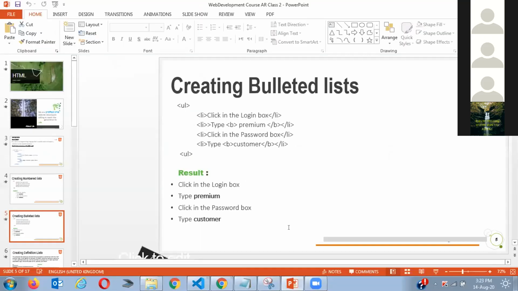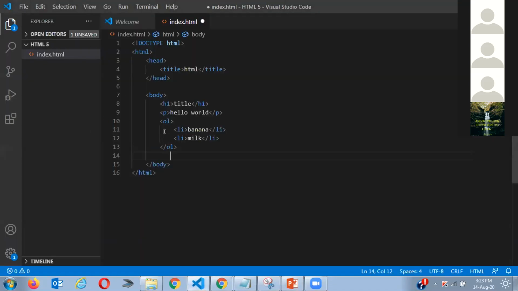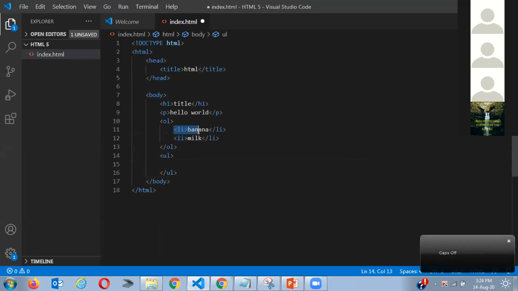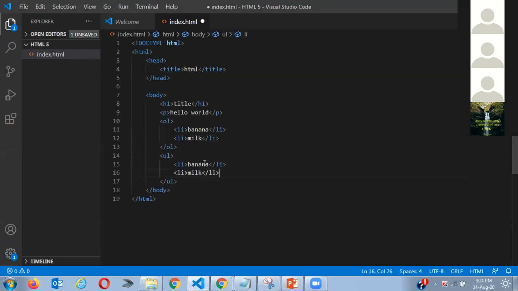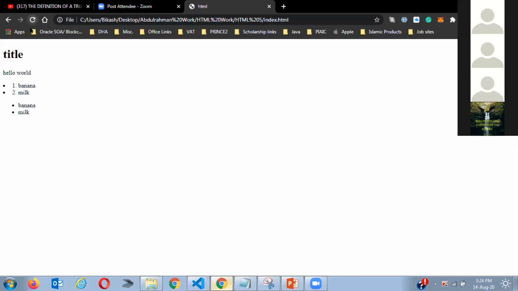So let me write. For that, we have to write UL instead of ordered list. We write UL. If I copy this thing here and save it, you see this is UL, and then I come here and it comes as this. You guys can see, right? This comes with a dot. This is UL and this is OL.